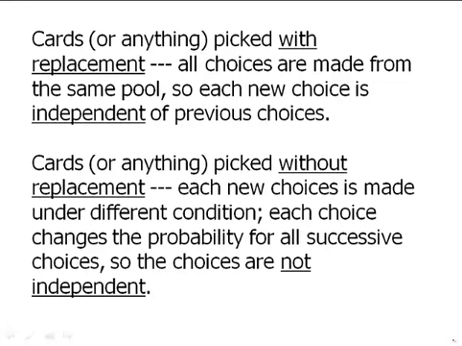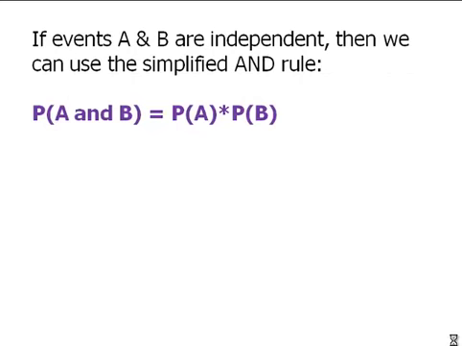With cards, for example, each time I pick a card without replacement, that means the next card picked will be picked from a different deck. First, I'll be picking from 52 cards, then from 51 cards, then from 50 cards, then from 49 cards, and so forth. Each new choice is from a different number of cards in the deck. So if A and B are independent, and this includes selections with replacement, then we can use the very simplified AND rule. AND simply means multiply. So the probability of A and B equals the probability of A times the probability of B. This is the very simple rule.